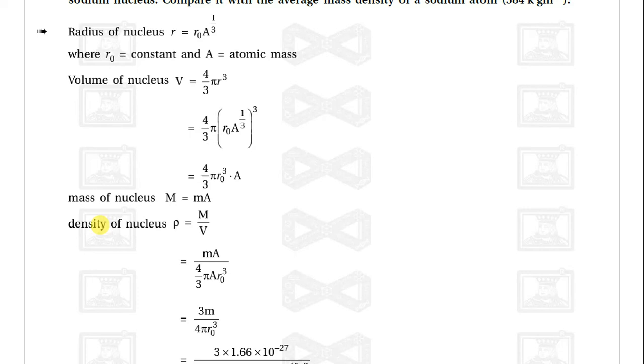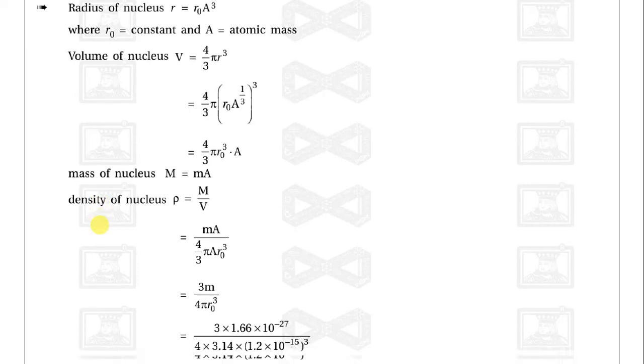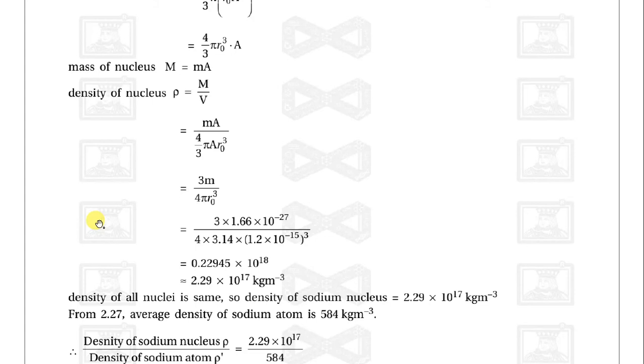So we get 3 into 1.66 into 10 raised to minus 27, divided by 4 into 3.14 multiplied by R0 cube, where R0 is equal to 1.2 into 10 raised to minus 15 meter cube. So we will get the final answer, 2.29 into 10 raised to 17 kilogram per meter cubed.